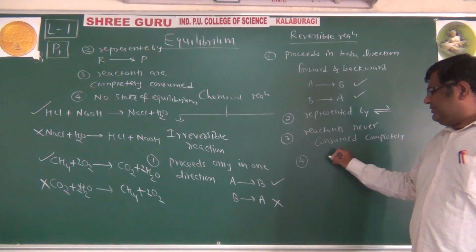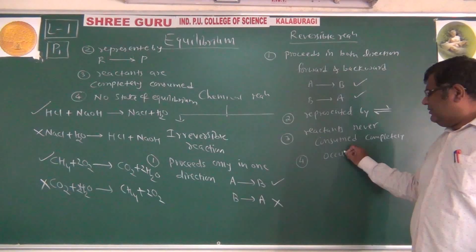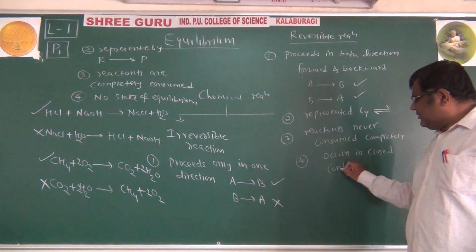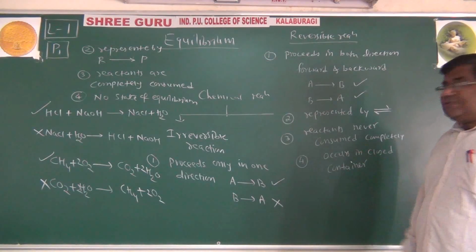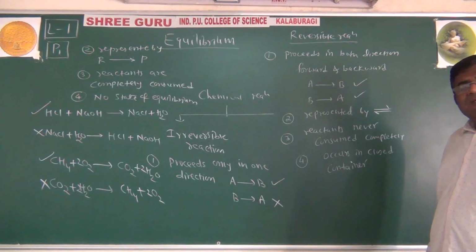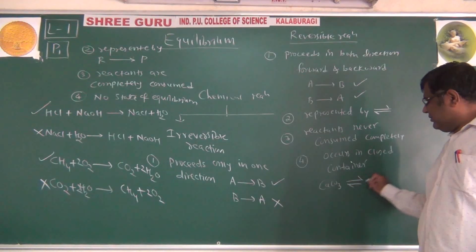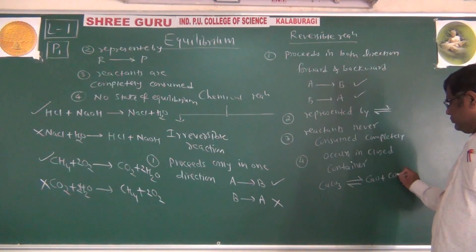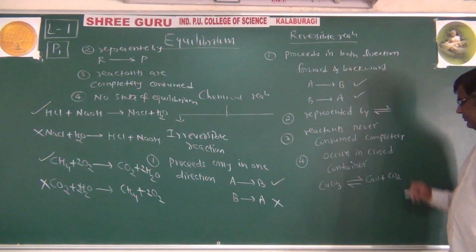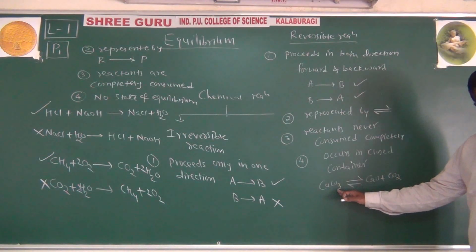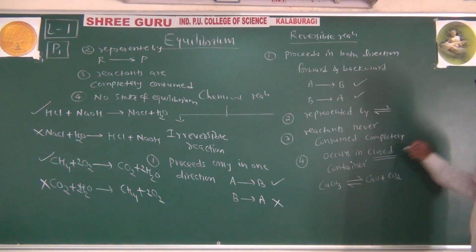Fourth thing, we can say that it occurs in a closed container. These reactions occur in a closed container. Products are not allowed to escape. For example, this calcium carbonate gives CaO plus CO2. If this carbon dioxide is allowed to escape, it is not available to react with CaO and give back CaCO3. So the reaction should occur in a closed container.